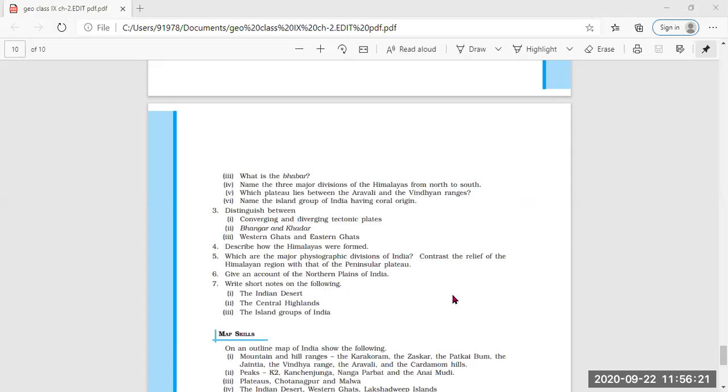Ma'am, the Indian Desert lies towards the western margins of the Aravalli Hills. It is undulating sandy plains covered with sand dunes, also called Barchans. The region receives very low rainfall, below 150 mm per year, that is 15 centimetres.